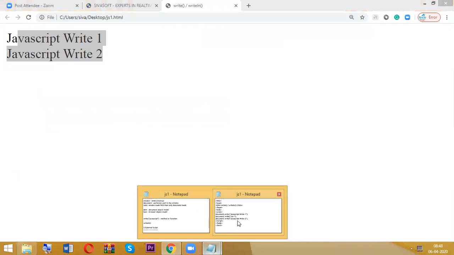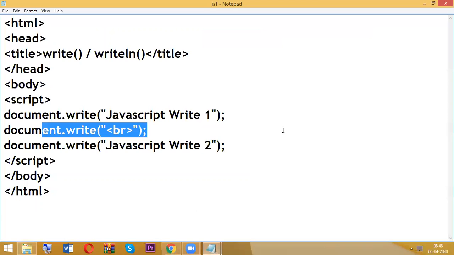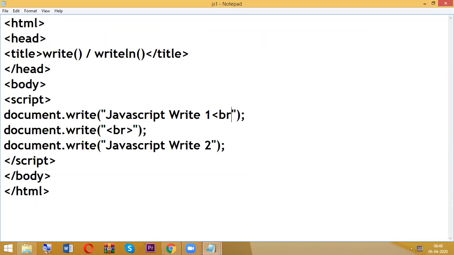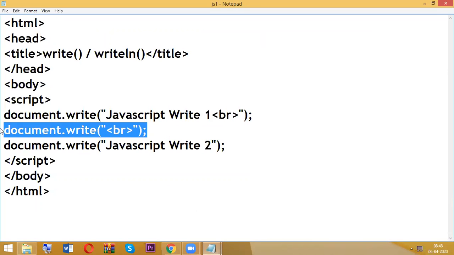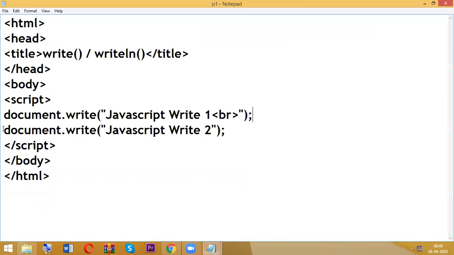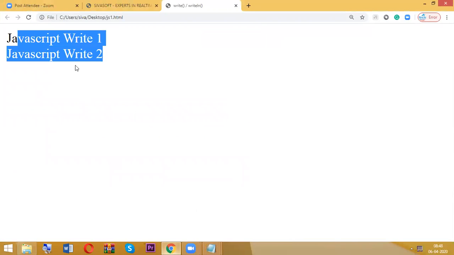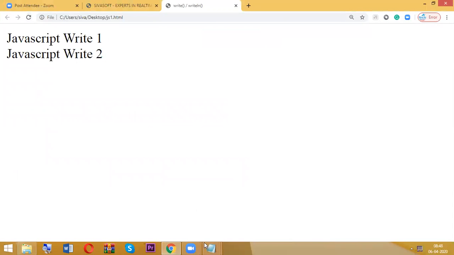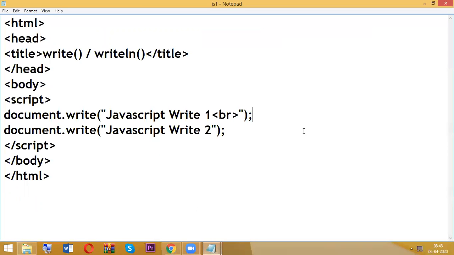There is no need to write document.write again. You can just write BR directly here also. Now go and check. So there are two ways: separately you can write, or directly you can write here also.